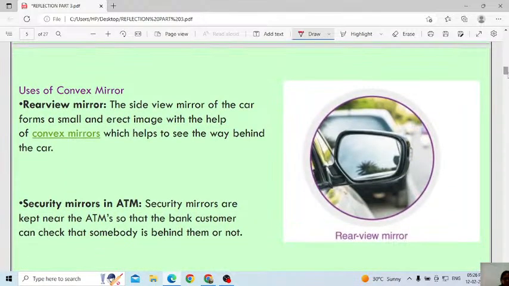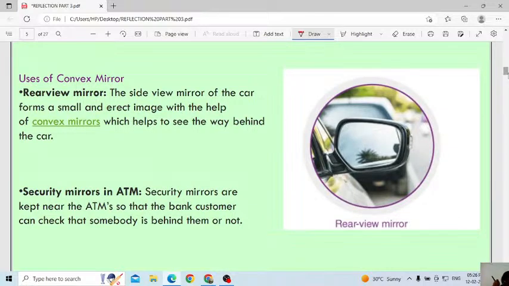Then next one. Yesterday someone, Pratibha or someone, asked, ma'am, where do we use the convex mirror or the concave mirror? Now listen here. What is the use of the convex mirror? We use it to see the rear view. The side view mirror of a car forms a small and erect image with the help of a convex mirror, which helps to see the way behind the car. In cars and vehicles, we use the convex mirror.